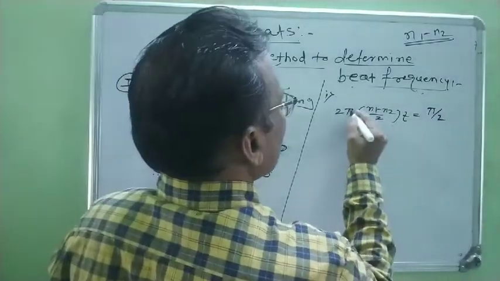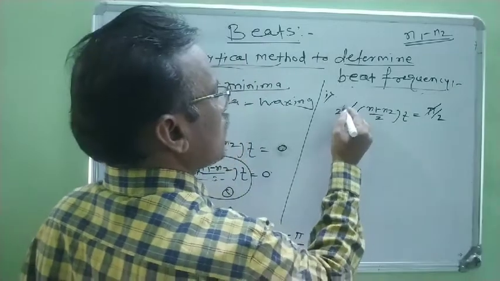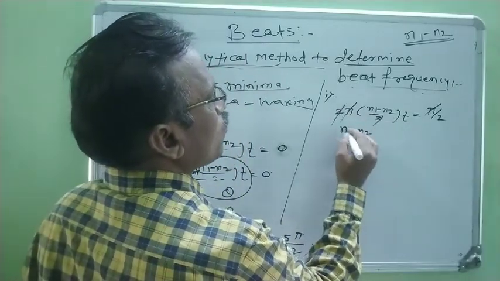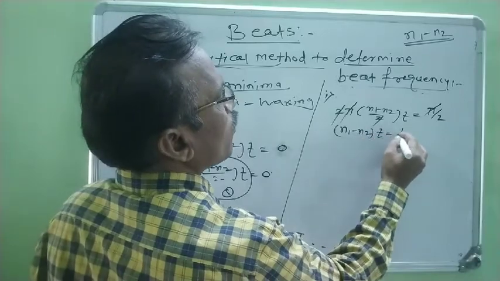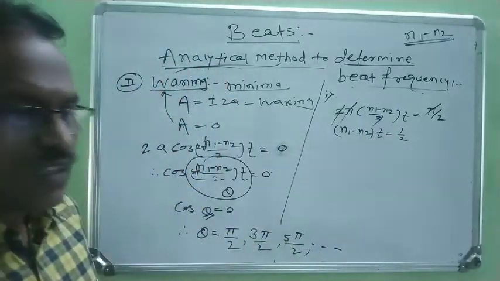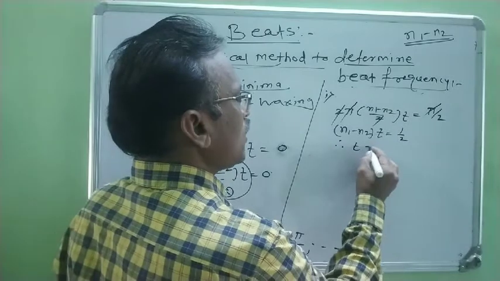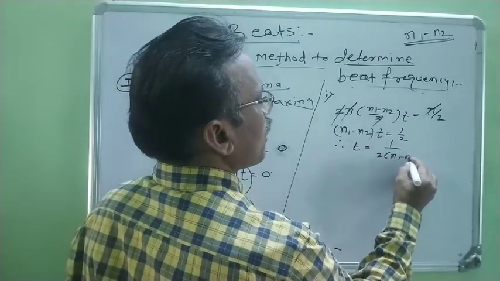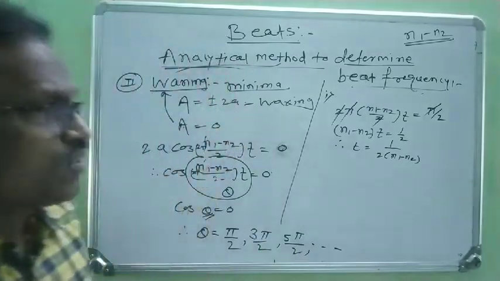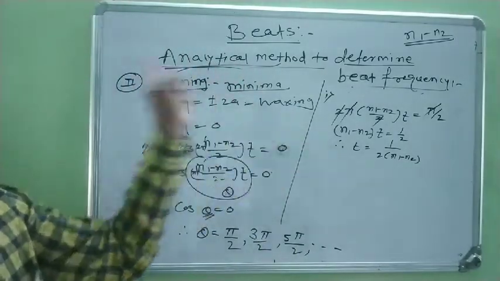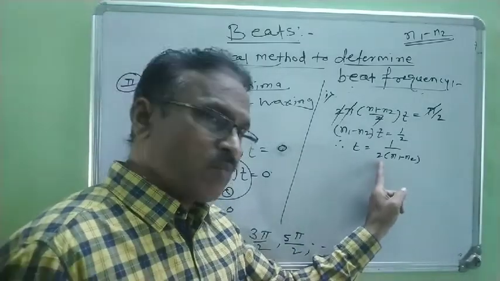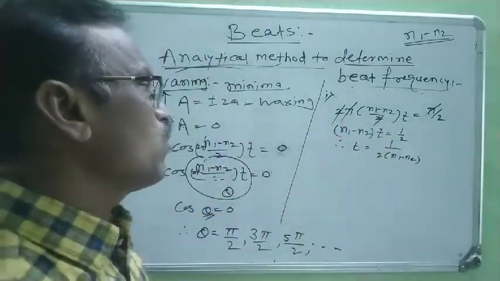Now at that time this π gets cancelled, this 2 gets cancelled, (n1 − n2) × t is equal to 1 by 2. Therefore t is equal to 1 upon 2(n1 − n2). Now this is when wanings are produced. First waning is produced at a time interval 1 upon 2(n1 − n2).